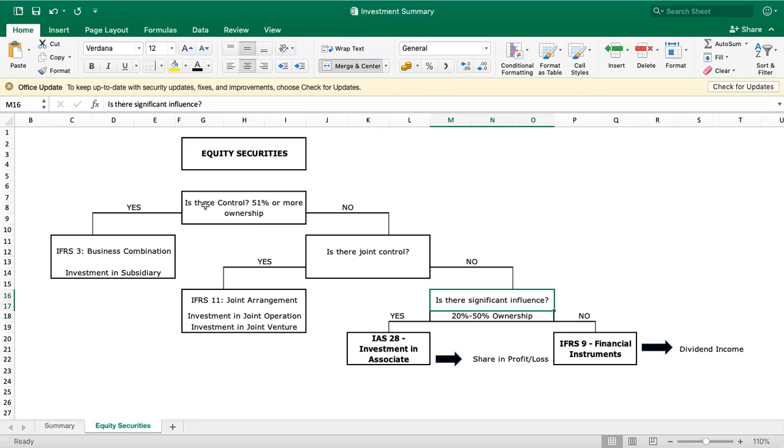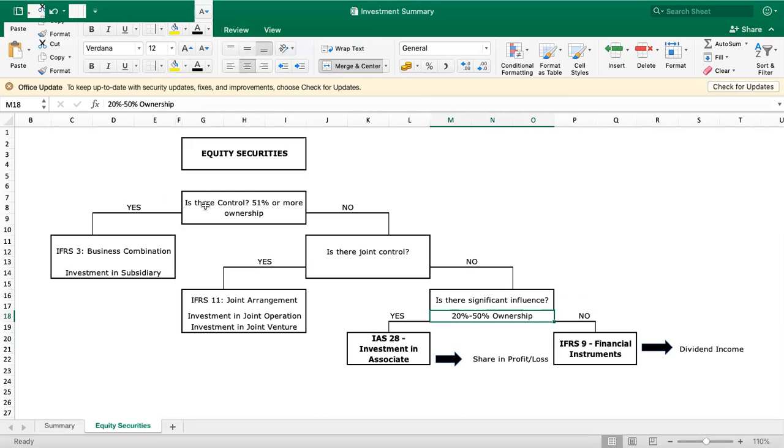Okay, so again, it's different from control because when you say control, you have the power to decide. Here, you don't have the power to decide. You only have the influence. Okay, to participate in the decision making of the company, but you don't have the power to decide. So that is significant influence. So you have 20% to 50% ownership, therefore you have significant influence.